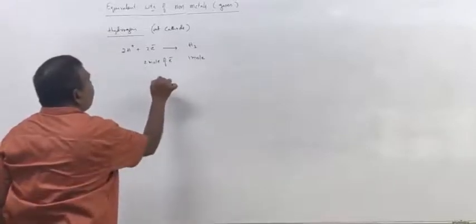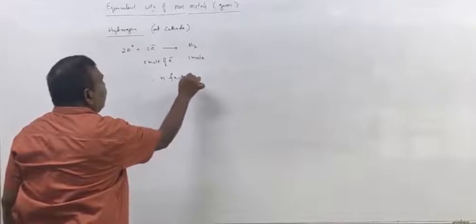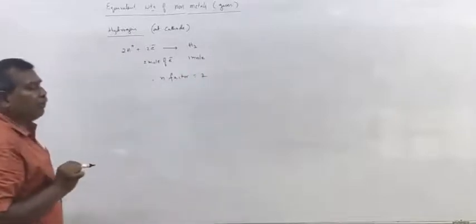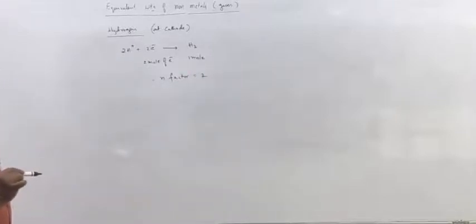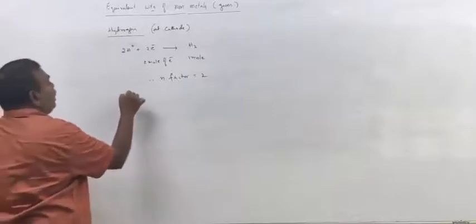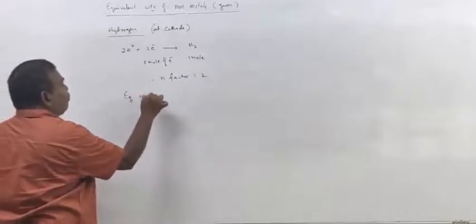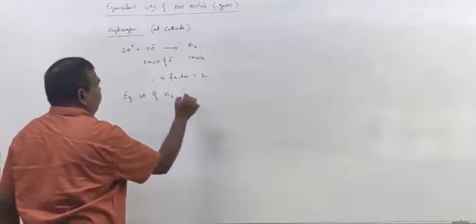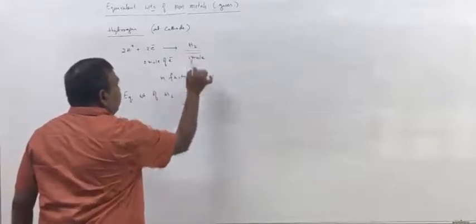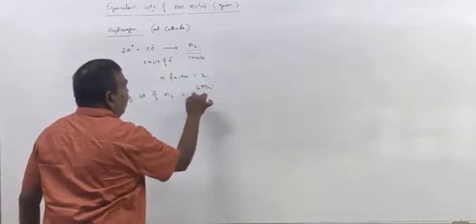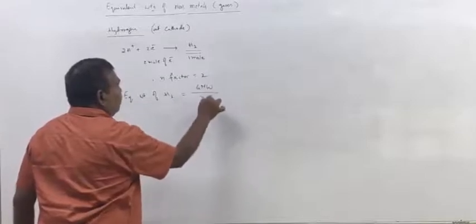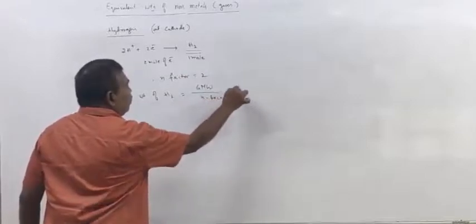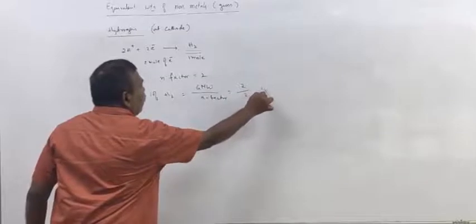So therefore, N factor is 2. Now, equivalent weight of hydrogen is, you have to take gram molecular weight by N factor, 2 by 2, 1 gram.